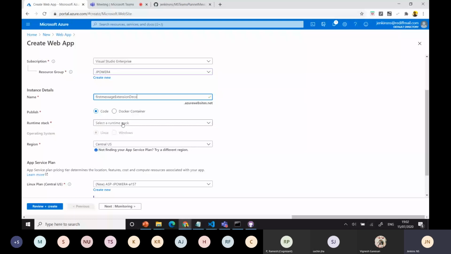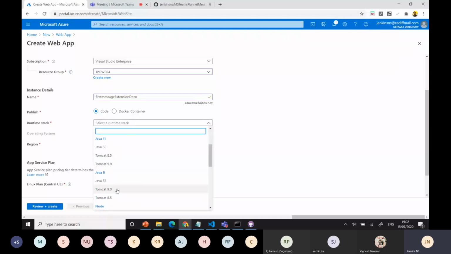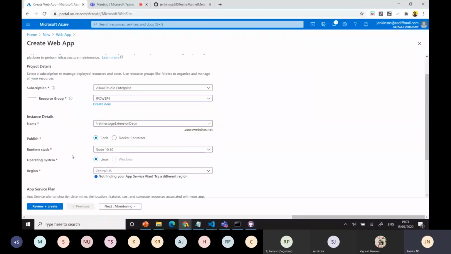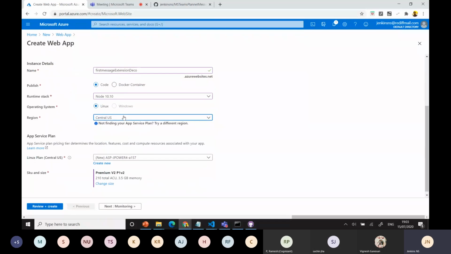Now for the run stack you can use Node 10, because it supports up to Node 10 only, whether it is Node 10.6, 10 or 14. I can use Node 10.10. You can use the Windows option if you want the core operating system. Mostly we use Windows, though Linux is also fine for our environment.